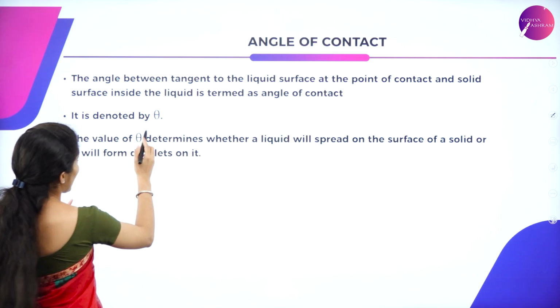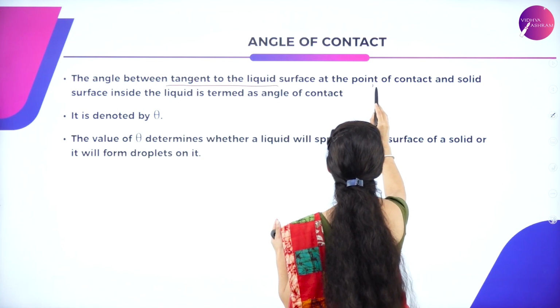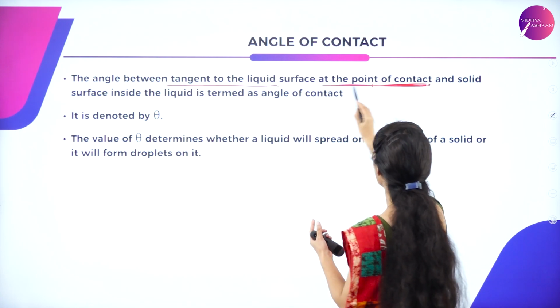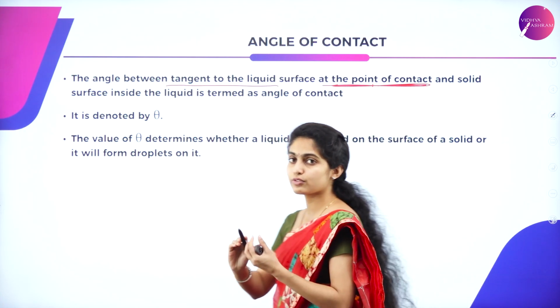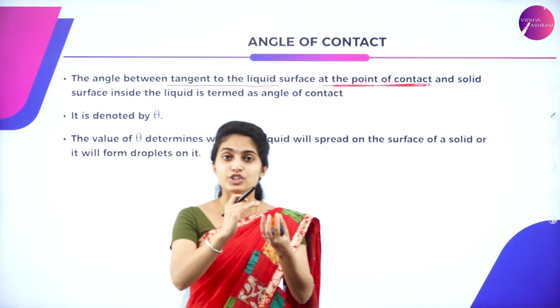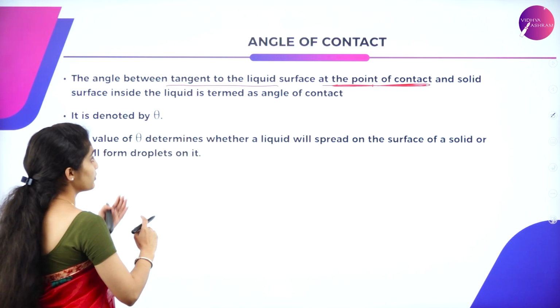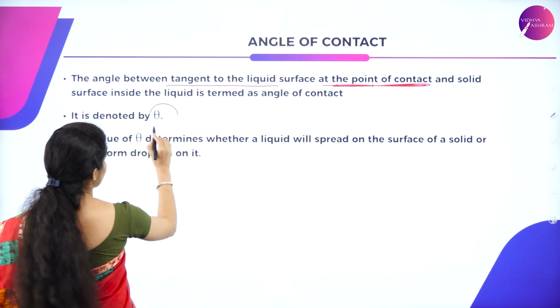Here, the angle between the tangent to the liquid surface at the point of contact and the solid surface, that is, a tangent drawn to a liquid surface which is in contact with a solid, that angle is termed the angle of contact, which is given by theta.